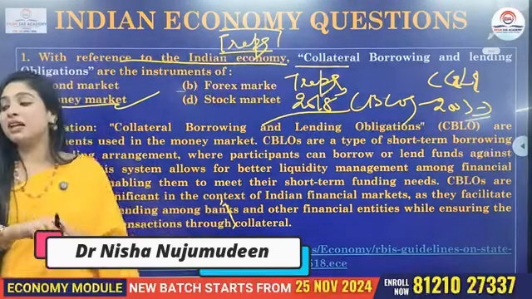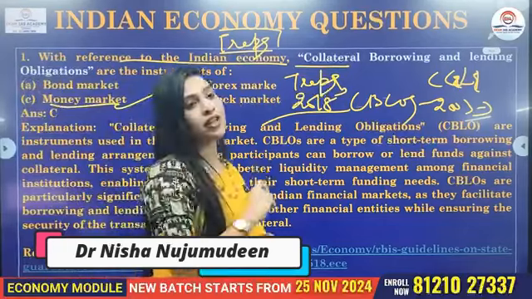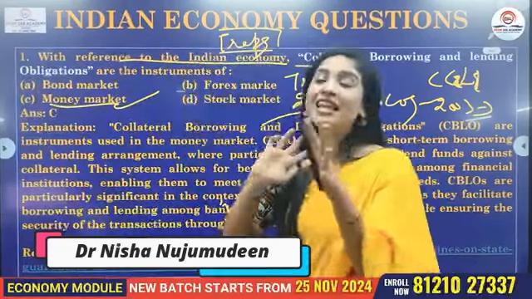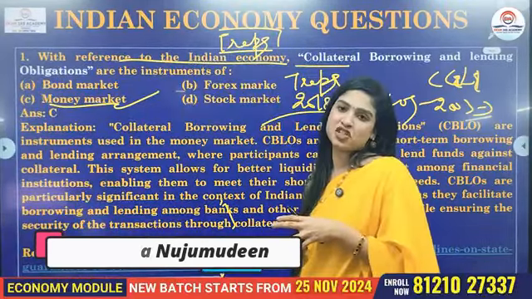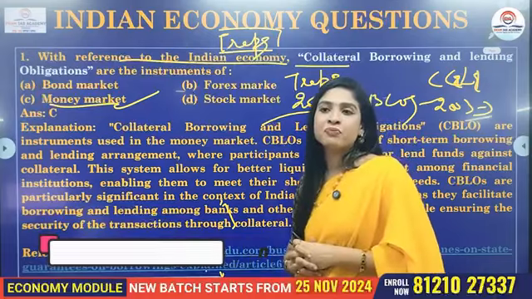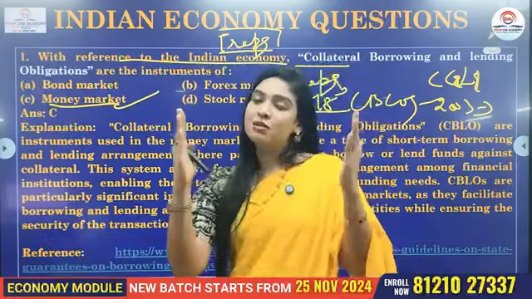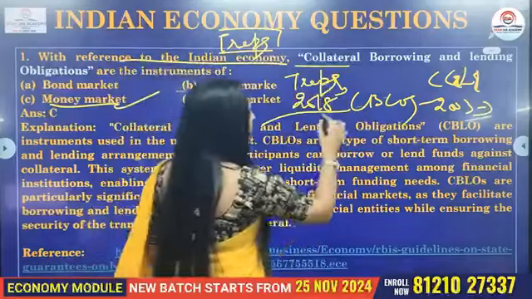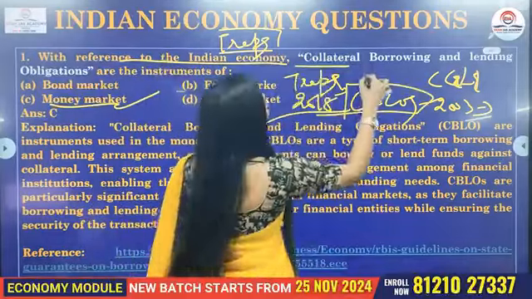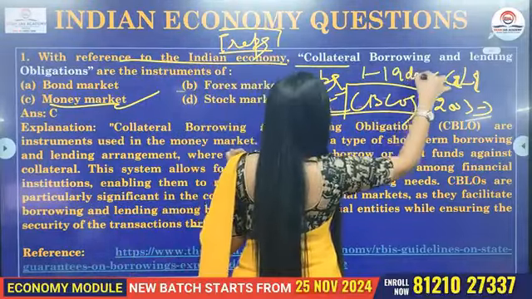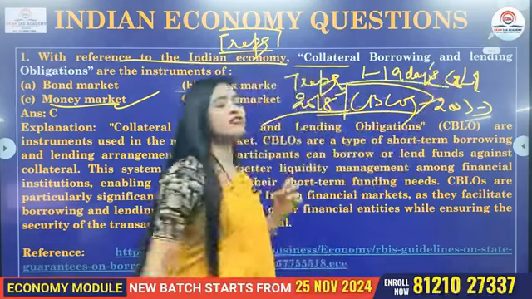They are available in electronic book entry form. Since these are short-term money market instruments, what about the maturity? They don't mature in 6 months or 1 year. Rather, the maturity period for CBLOs is 1 to 19 days.